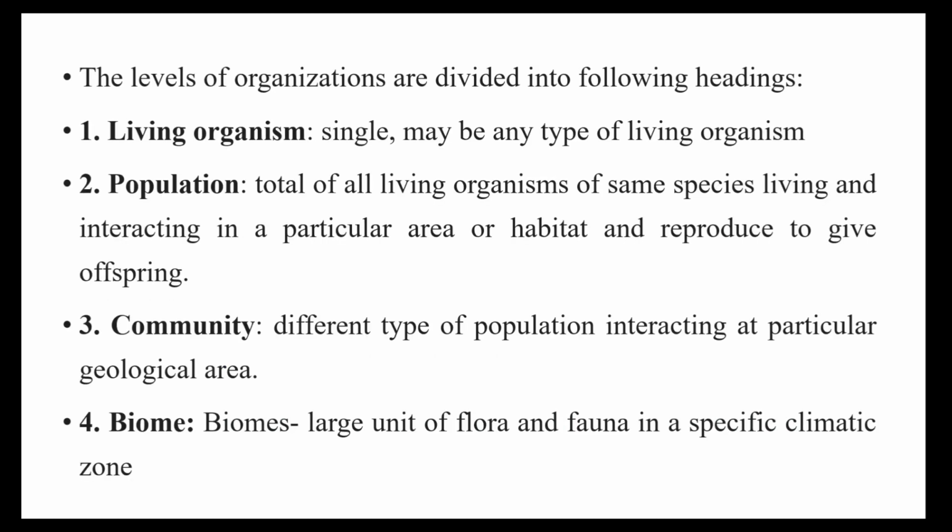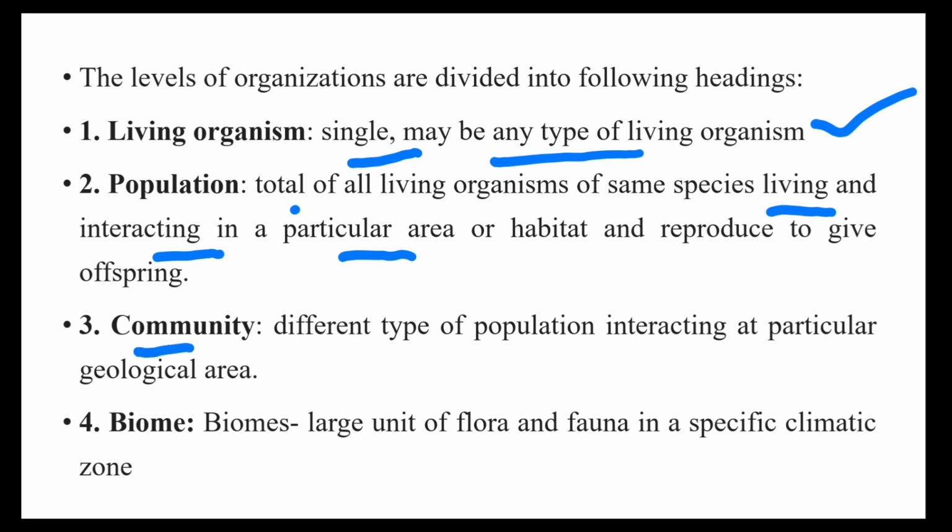Then the levels of organization. The levels of organization of the whole biotic community are divided into the following headings. First, the living organism. It is single, maybe any type of living organism. Then the total living organisms of the same species living and interacting in a particular area, or a group of living organisms, is known as a population. Then different types of populations interacting with each other is known as a community.